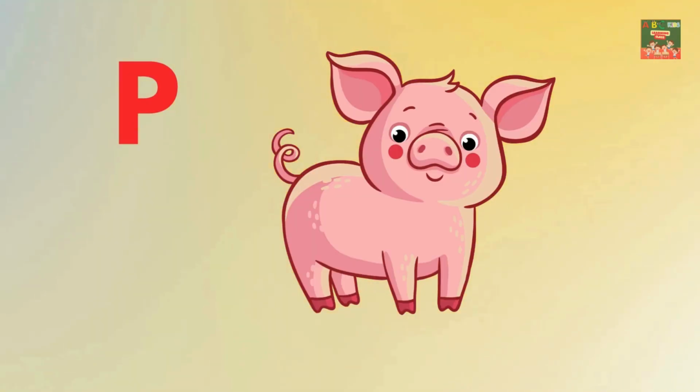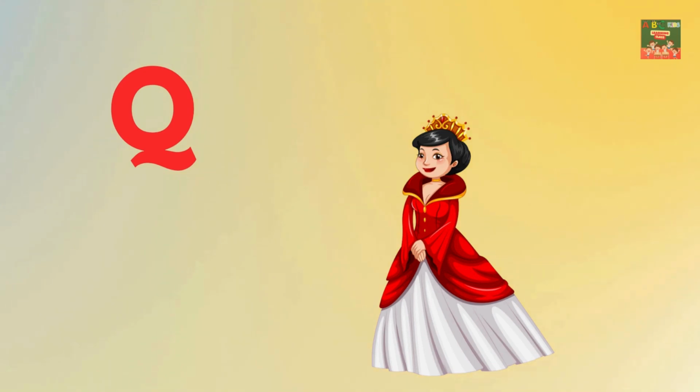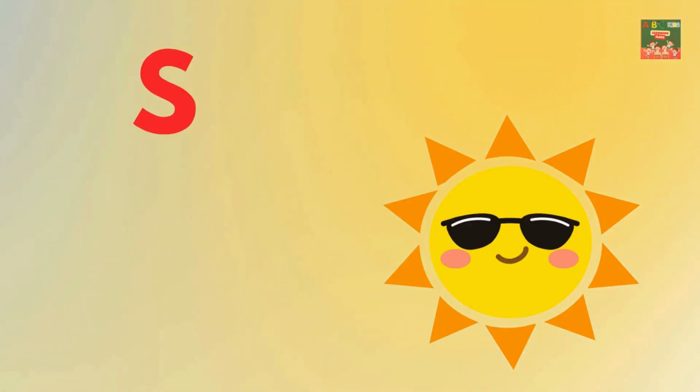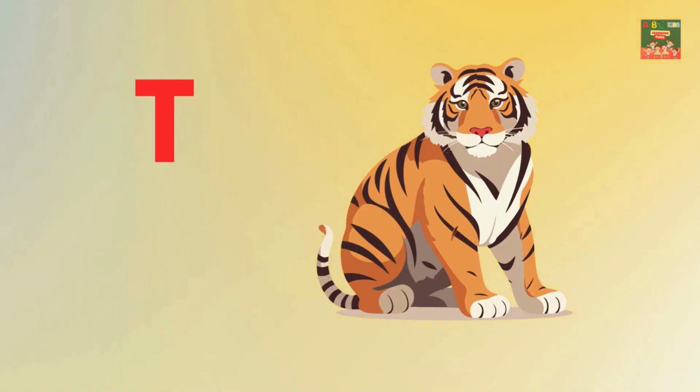P is for pig. Q is for queen. R is for rabbit. S is for sun. T is for tiger.